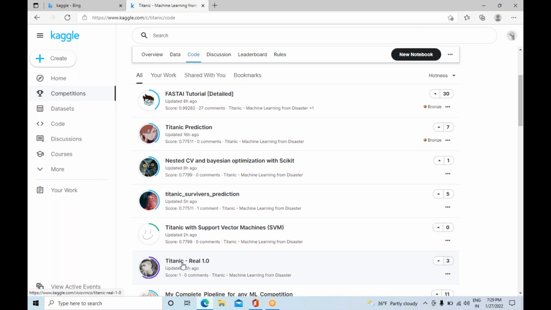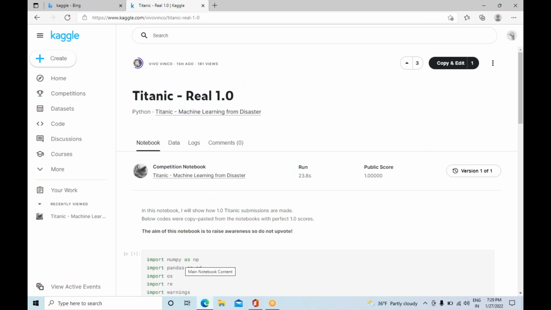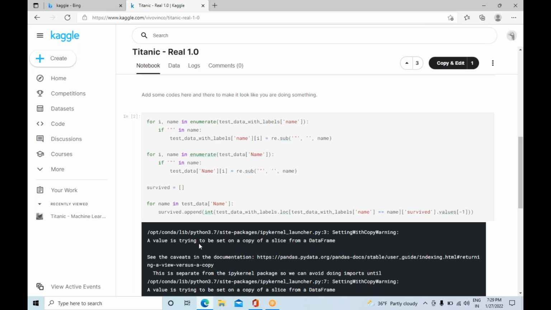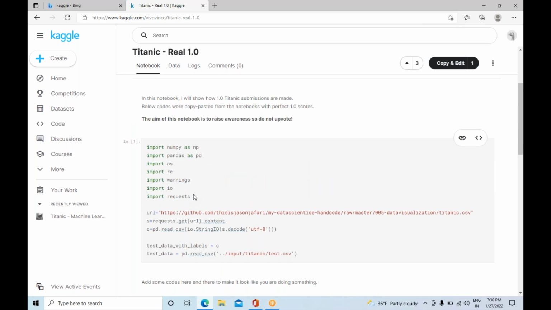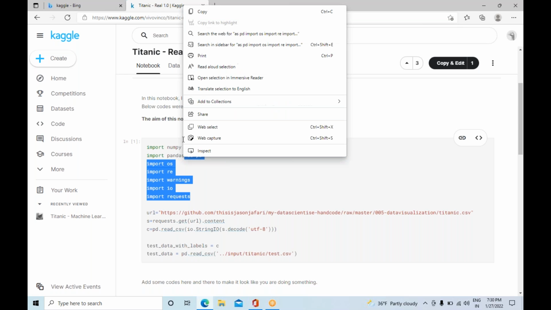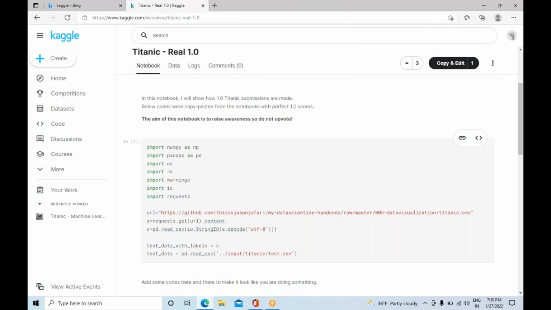This one is from 15 hours ago, so we can click on it. Let's see what they did, and what I explained in my first class. The first thing is that you import the libraries. These are the libraries we use in data science, so we just import the libraries.